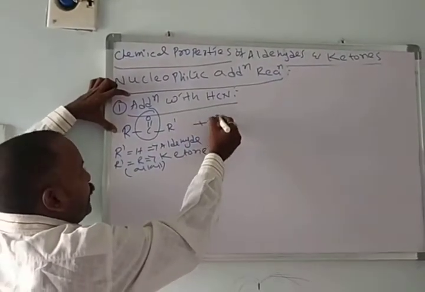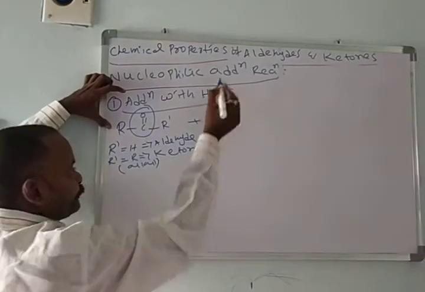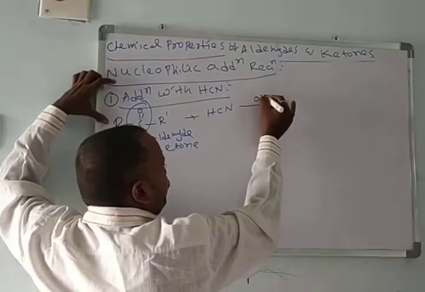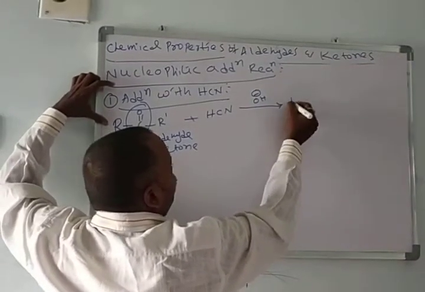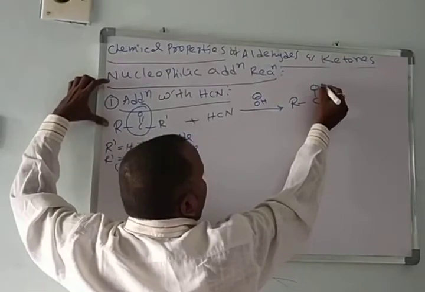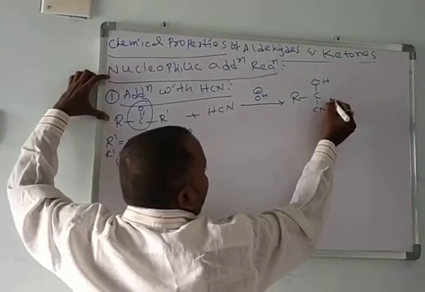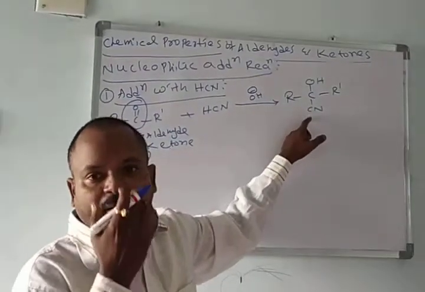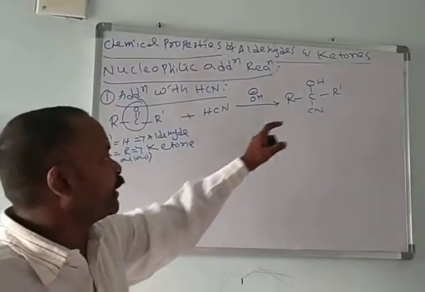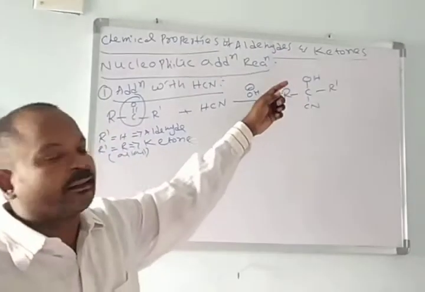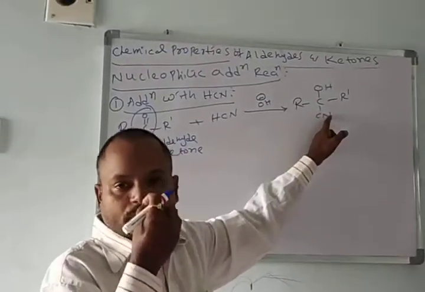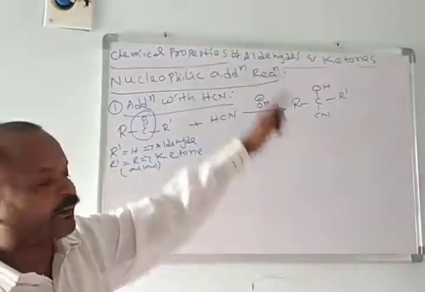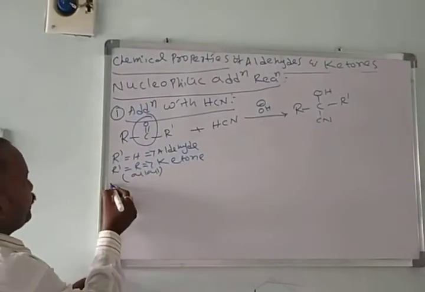Here it is addition with HCN in the presence of a base. In the presence of any base, we'll get cyanohydrins. If we take an aldehyde, we'll get the aldehyde cyanohydrin. If we take a ketone, we'll get the ketone cyanohydrin. Cyanohydrin means a molecule which has cyanide and OH functional groups. See the mechanism for this reaction.